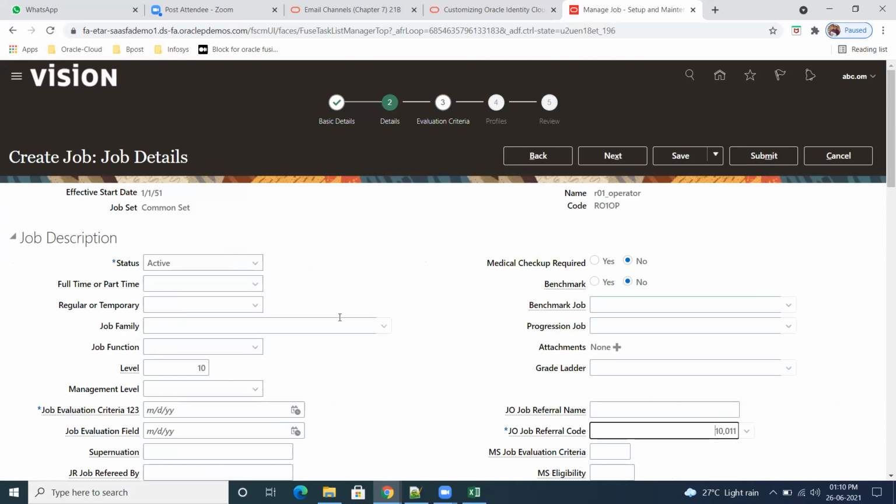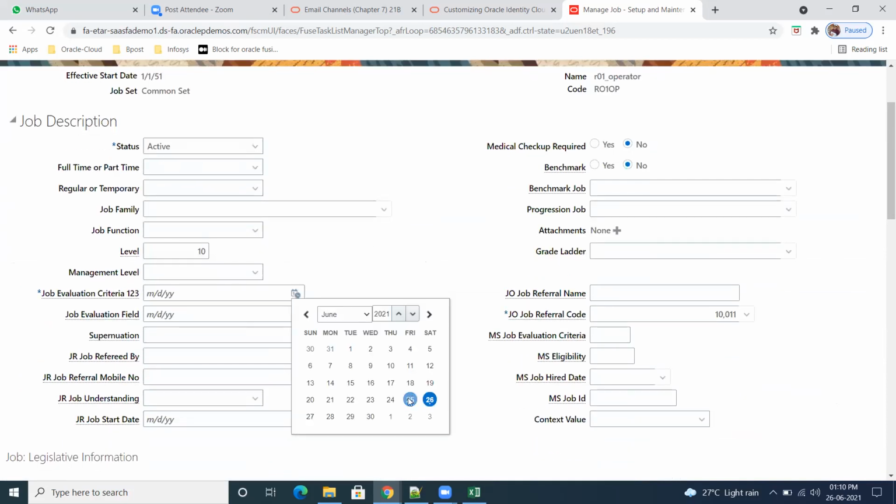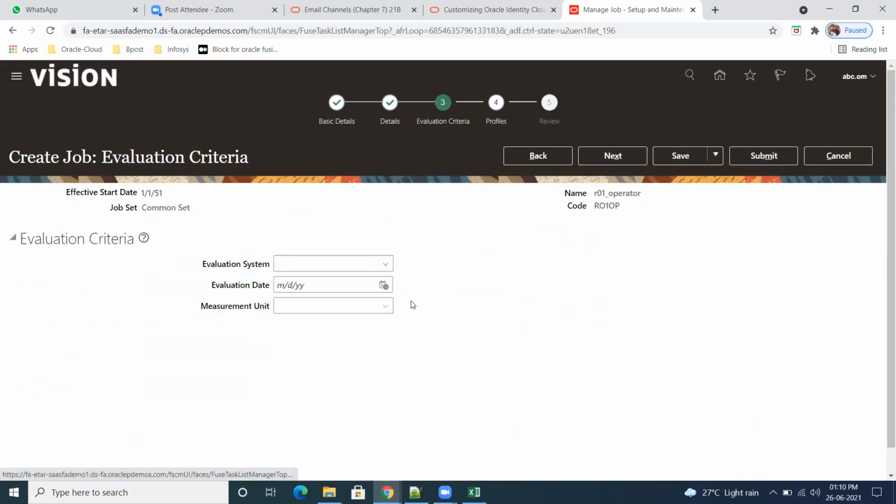Full time, part time, and so on, you can enter if you want. Evaluation criteria is important for HCM guys because payroll is one part of it, so click on next.